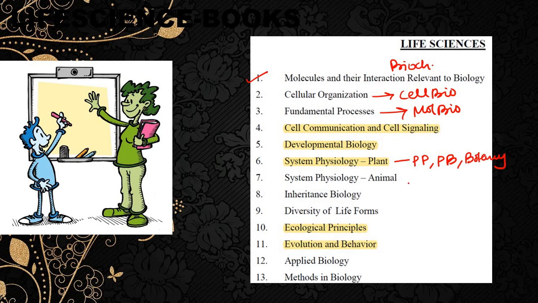The seventh unit is animal physiology, that is system physiology in animal. We mainly call it animal physiology or human physiology. The eighth unit is inheritance in biology, which we call genetics. Next, the ninth unit is diversity of life form. The 10th unit is ecological principles. 11th is evolution and behavior. The 12th and 13th are mainly related to techniques. Collectively we call them techniques, although separately you can call the 12th unit applied biology and the 13th methods in biology.